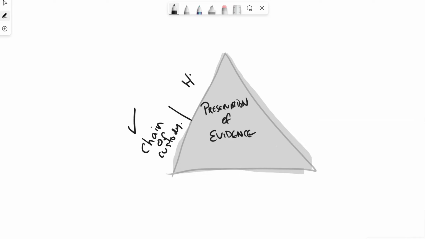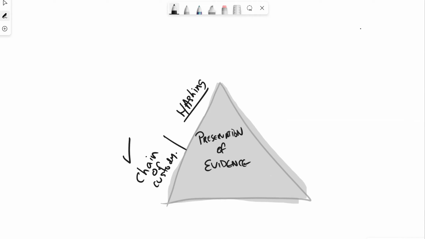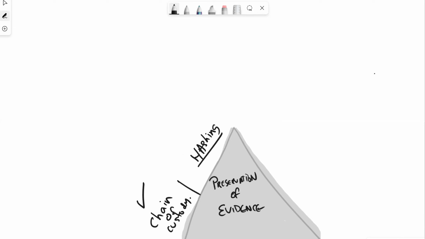Then we've got our hashing. We've already discussed what hashing is in a previous video. If you're unsure, go back to one of the videos where I've discussed hashing. I'll cover it again in this video. Hashing is basically a one-way function. We take a file, we run it through a blender, which could be your mathematical algorithm. We can run it through MD5 or SHA, different flavors of SHA, and then that spits out our digest.